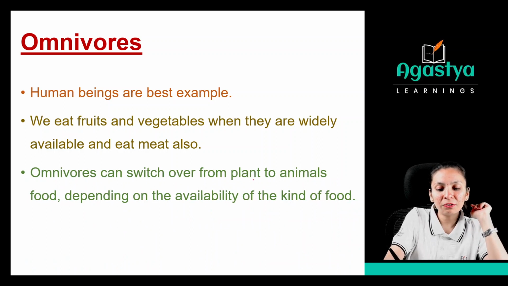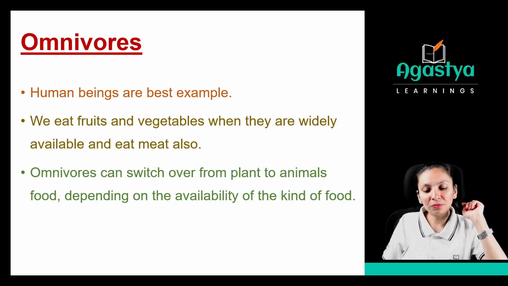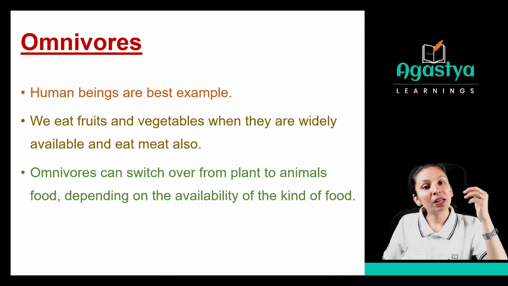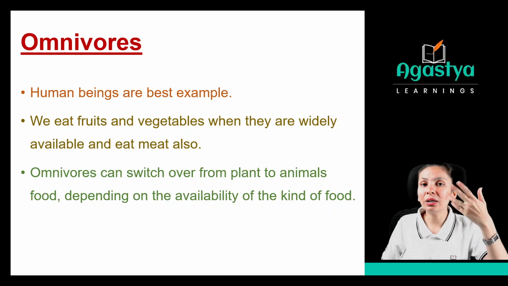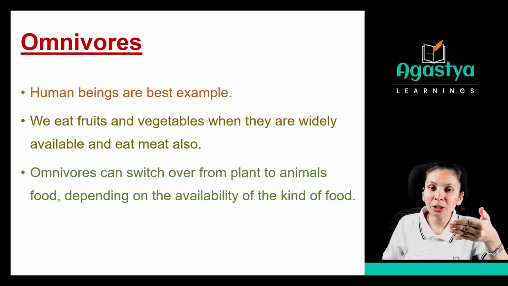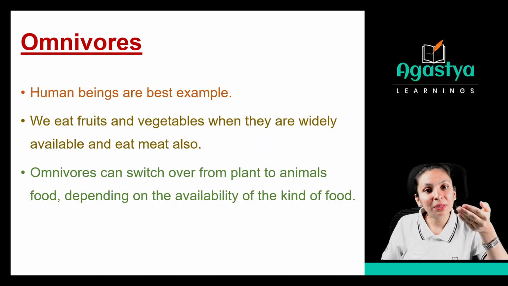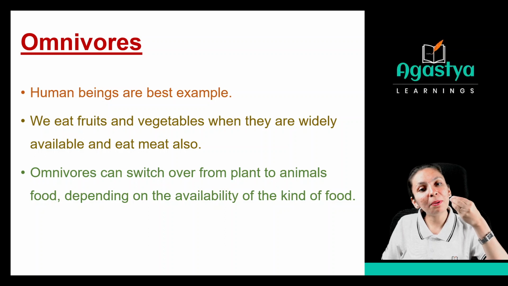Omnivores can switch over from plant to animal food depending on the availability of the kind of food. So whatever food is available to you, you can get it. If the plant is available to me, I will take it. If the animal is available to me, if I am taking meat, then I will take it, right? So based on the availability, we are taking our food.